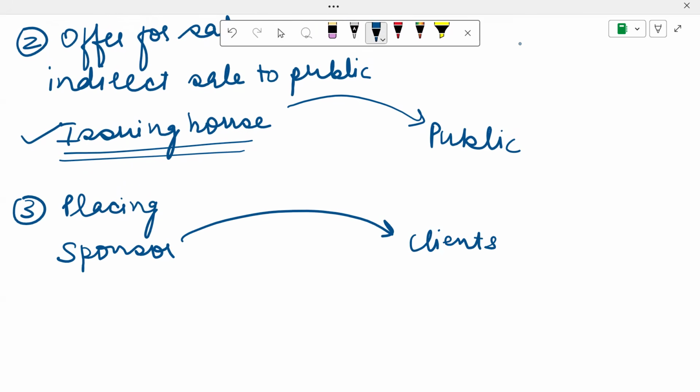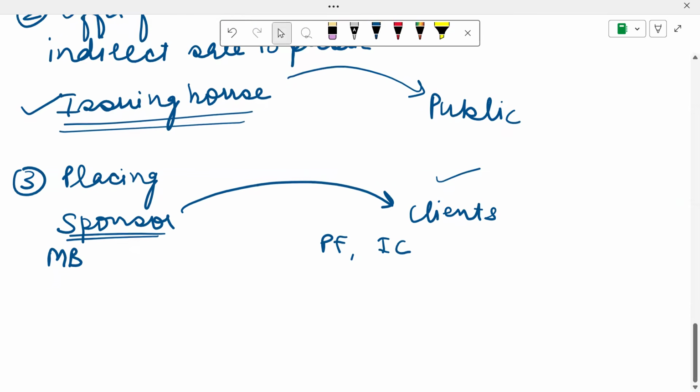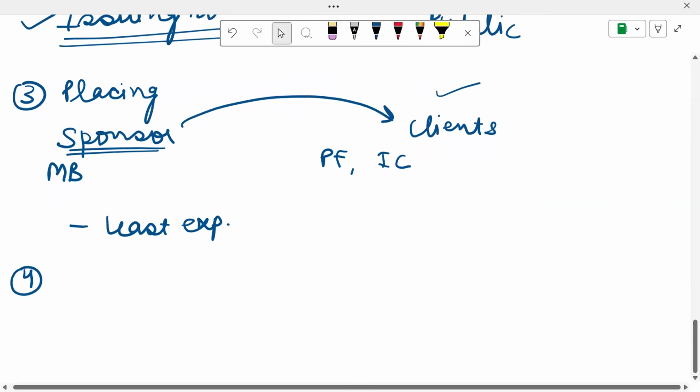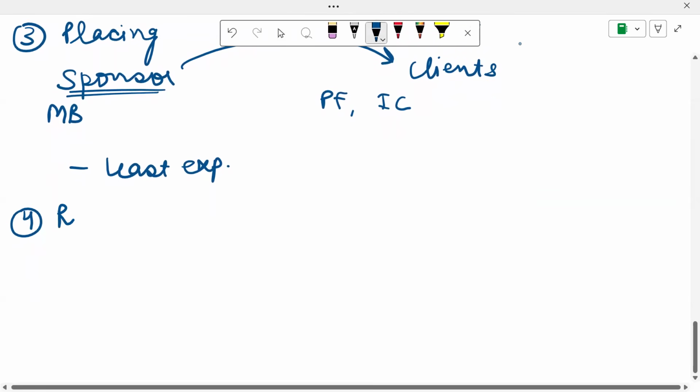Who are the clients of merchant banks? Merchant banks have their clients as pension funds and insurance companies. So they, being the sponsor over here, will sell the shares of your company to their own clients, who are pension funds and insurance companies. This is the least expensive method. This is one important characteristic. Moving ahead is the rights issue.